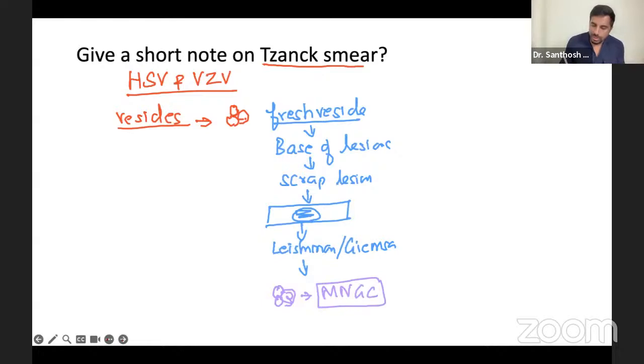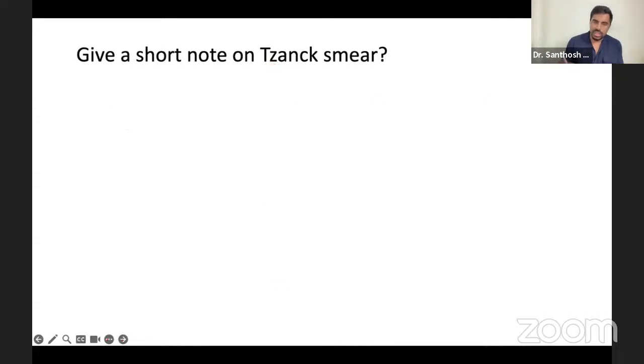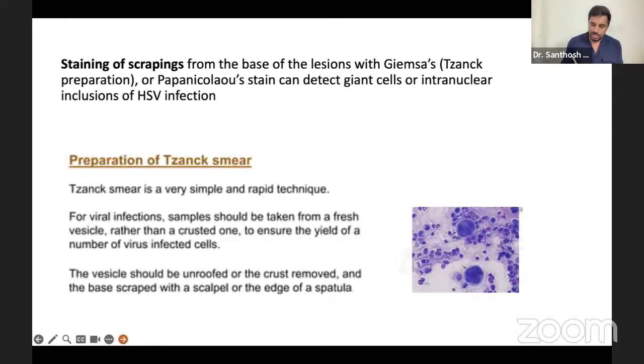So when you take a fresh vesicle, clean the region first, clean the lesion, and then from the base of the lesion, you scrape with a sterile blade, make a smear, stain with Giemsa, then examine. Multinucleated giant cell. Very, very simple. Okay, this is very important. Tzanck smear, and next. Everything is mentioned here, you can see multinucleated giant cell pictures given.